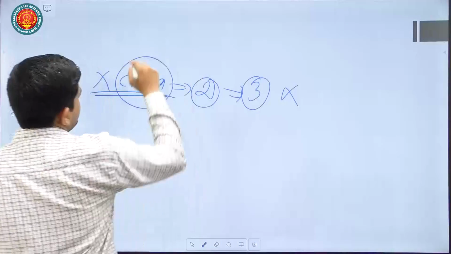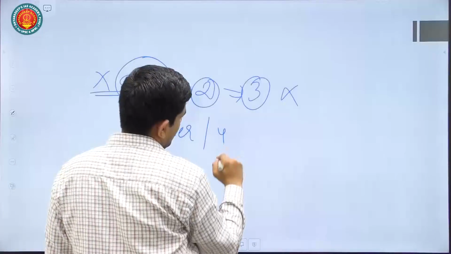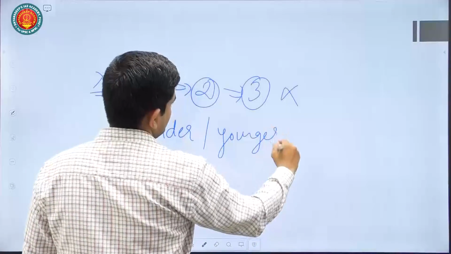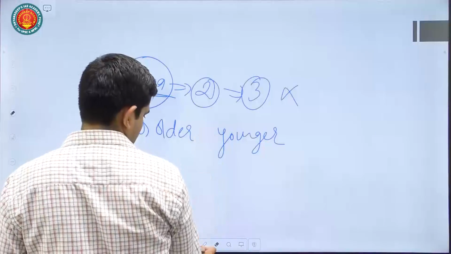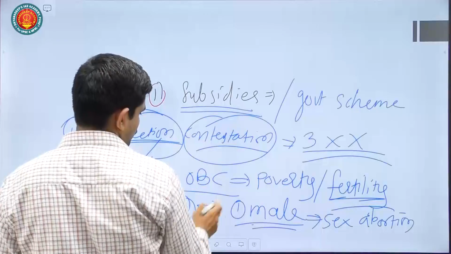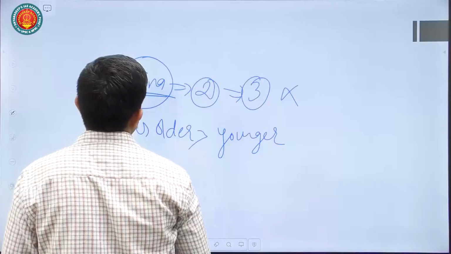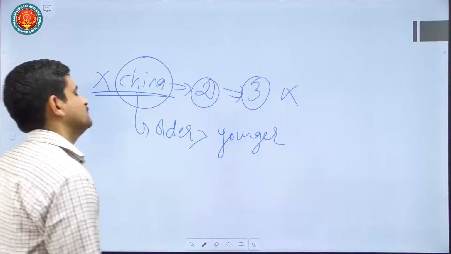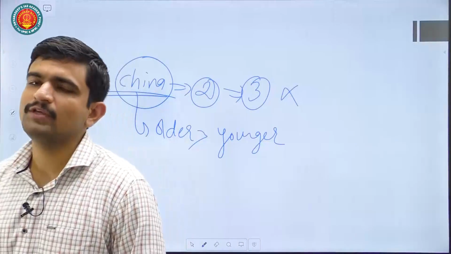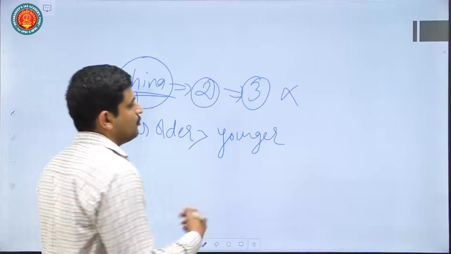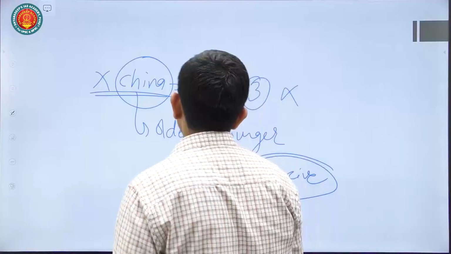Like in China, there are many older people as compared to younger people, so their dependency on the younger population is also very high, and that cannot be sustained if population is not controlled in an organic manner. It is controlled in a very coercive manner. That also is a demographic disaster.